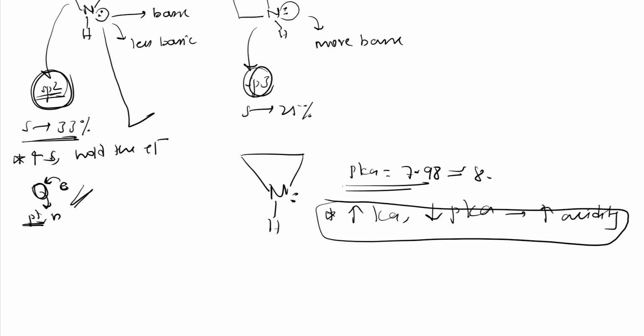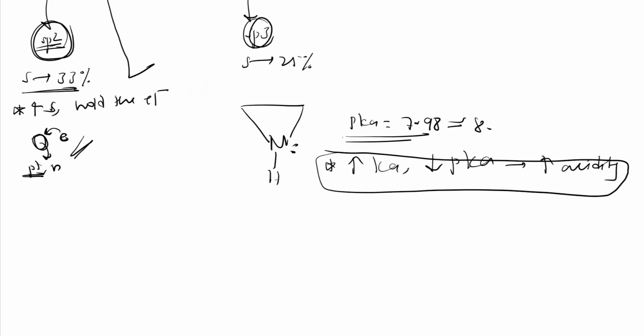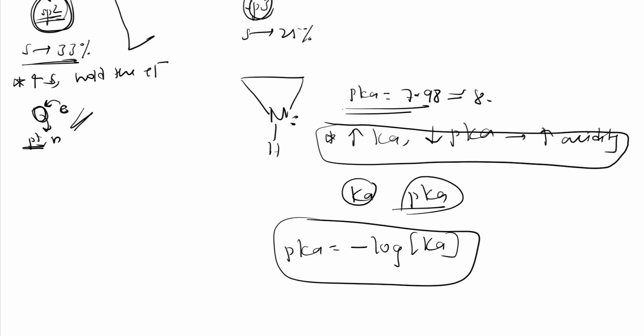Greater the Ka, smaller will be the pKa, greater the acidity. So the Ka and pKa relation is simple. What is the relation? See here, pKa is nothing but minus log of Ka. pK means power of Ka.